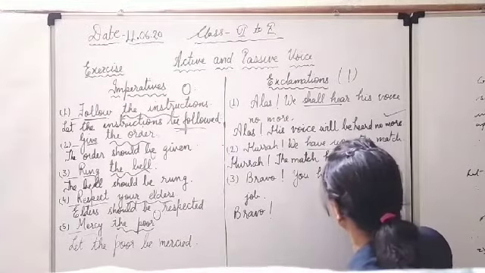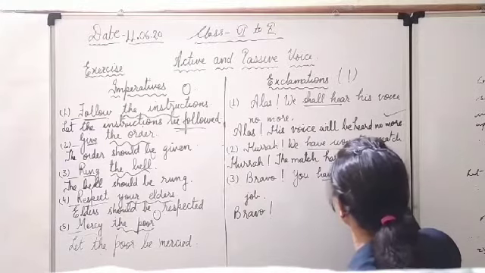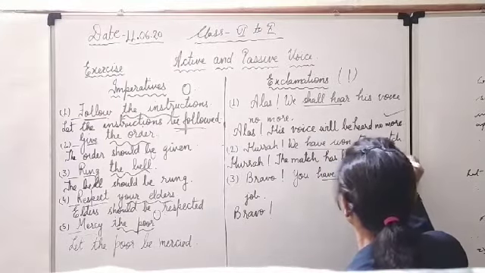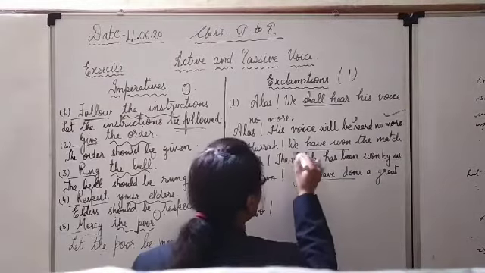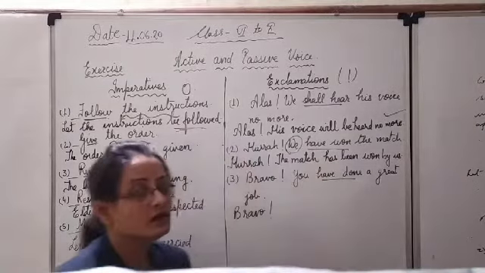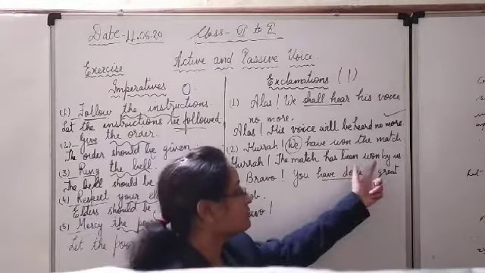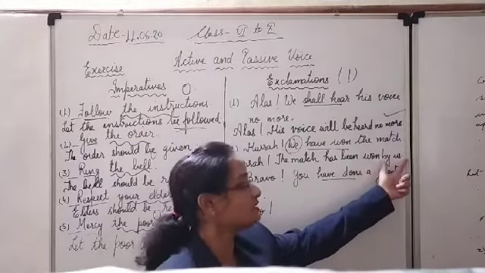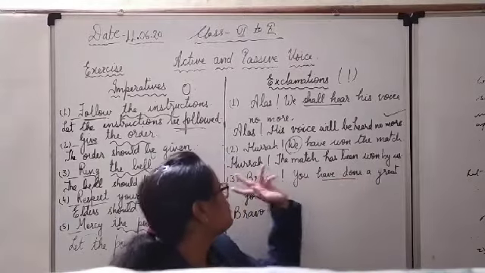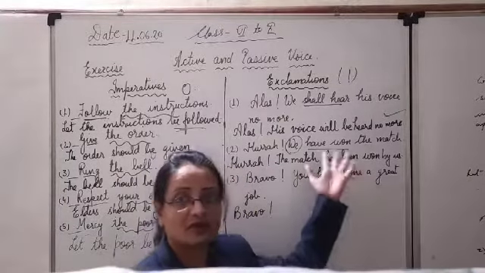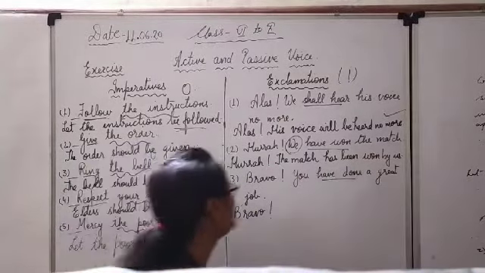Has been won by us. Or I have told you, if the subject is indefinite, we can even leave it. You can even leave this by plus agent. We can stop here: the match has been won. Or hurrah, the match has been won by us. Both the ways you can do.